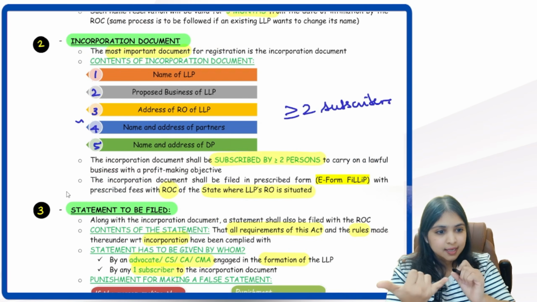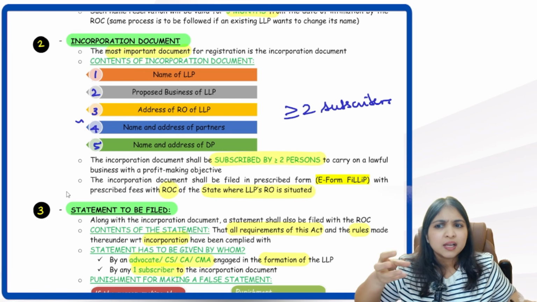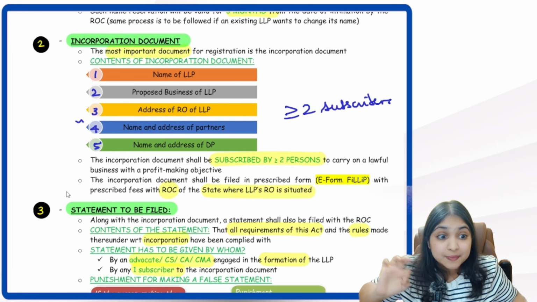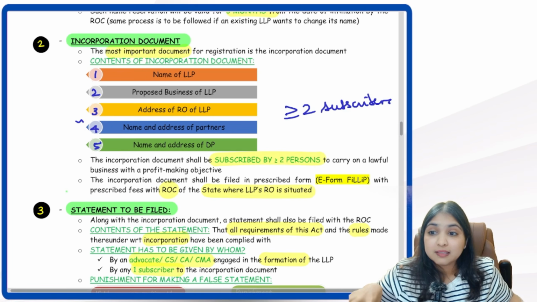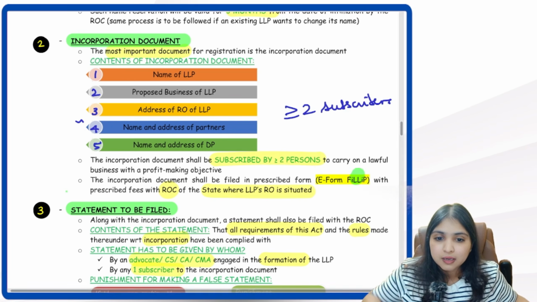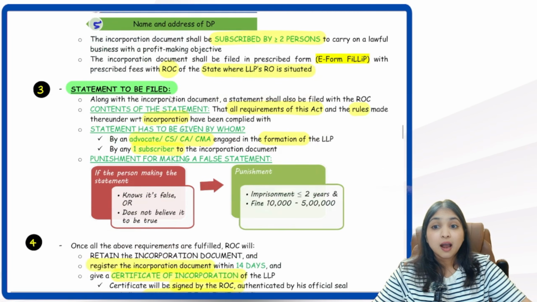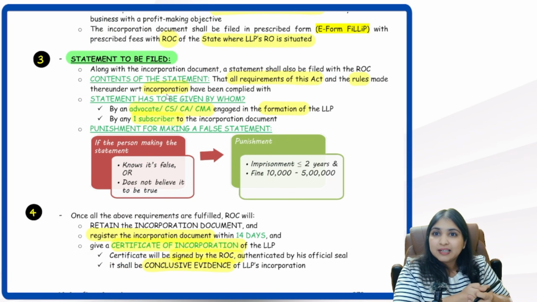What are the 5 things? Name of LLP, business of LLP, registered office address of the LLP, name and address of partners, name and address of designated partners. Then this incorporation document has to be subscribed by minimum how many people? Minimum 2 subscribers we need. Then this incorporation document has to be filed with whom? ROC. In which form number? In E-Form Philip. Okay. Then along with the incorporation document, what will you attach and file? You will also file a statement.